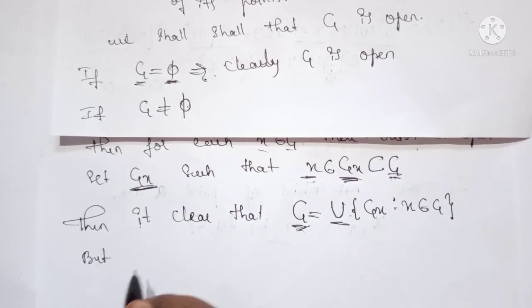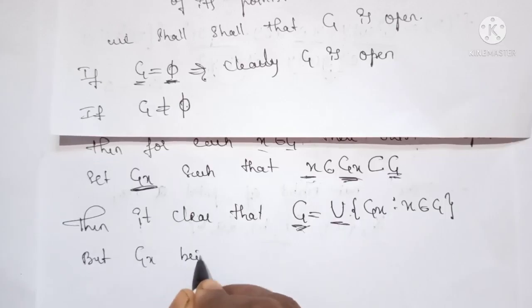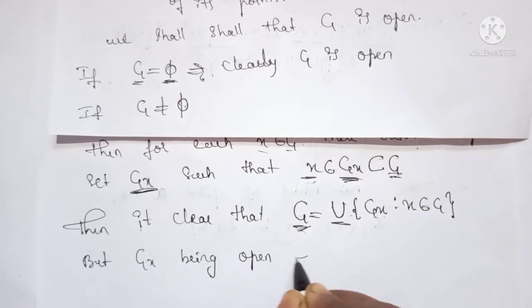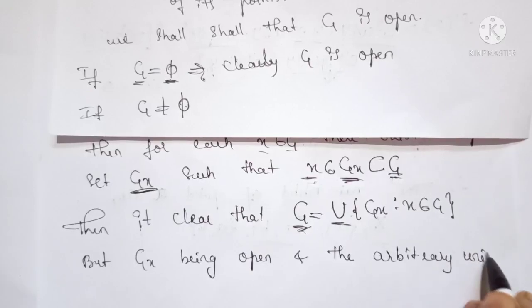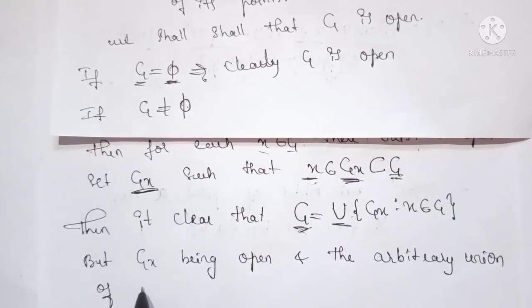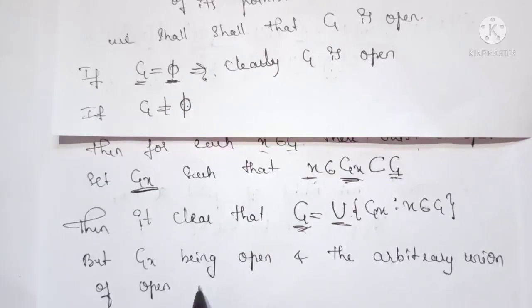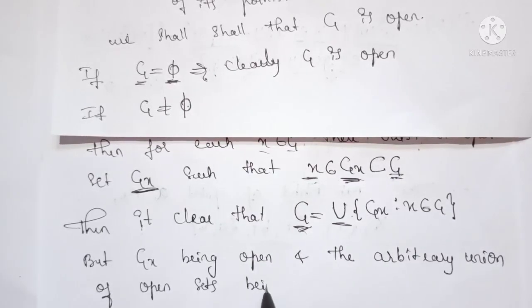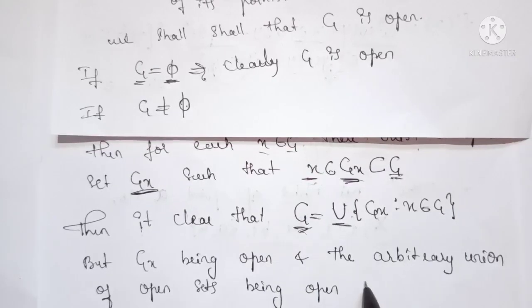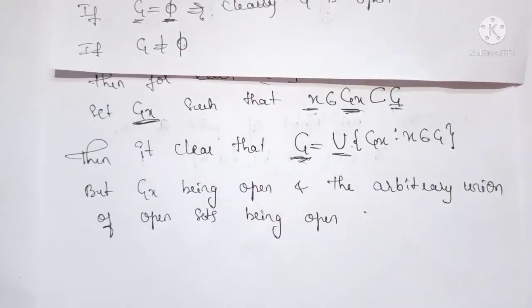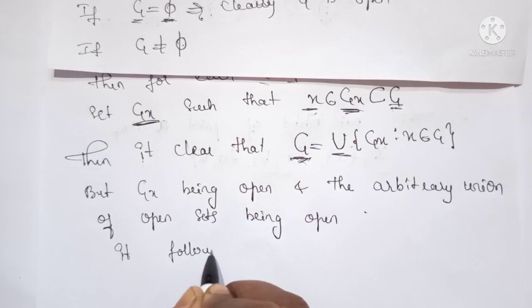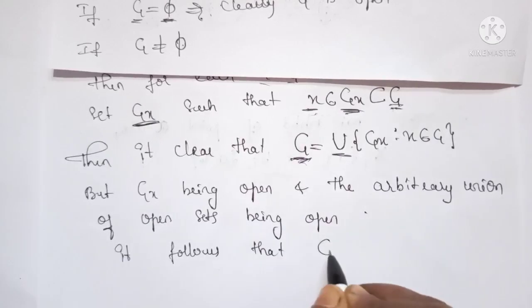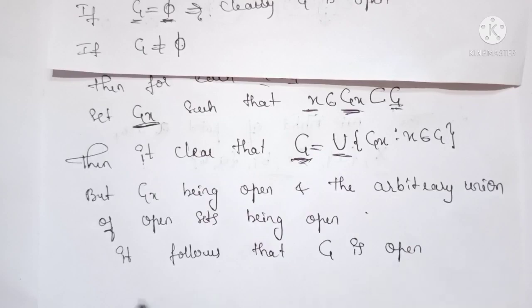G_x being open, and we know that the arbitrary union of open sets is open, we can say that this G is open. Okay, so it follows that G is open, hence the proof.